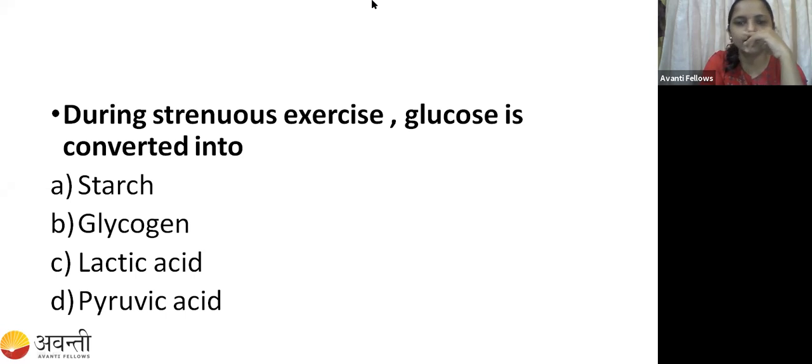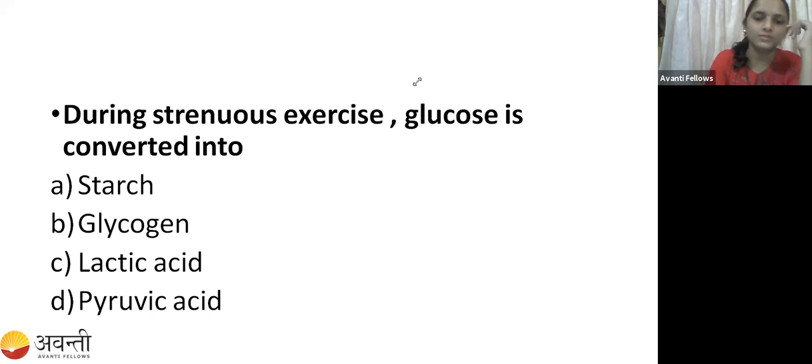In the anoxygenic condition, without oxygen, what will happen? Glucose is converted into. Can anyone tell me, glucose breaks down into pyruvic acid, right? That process is called a catabolic process, right?